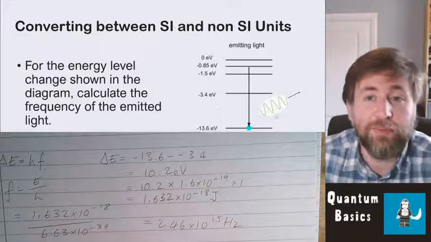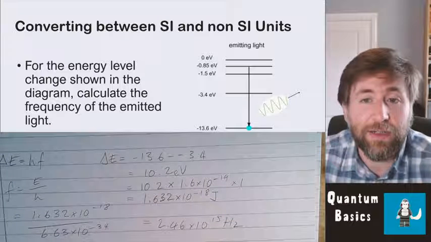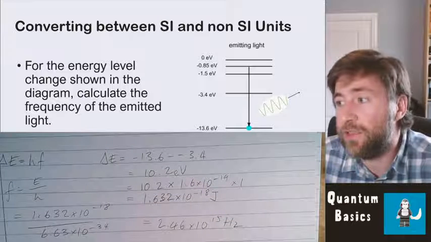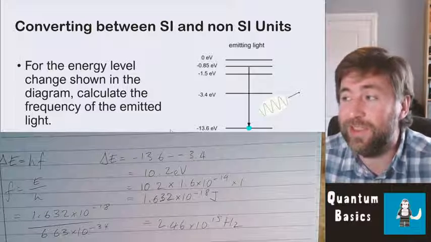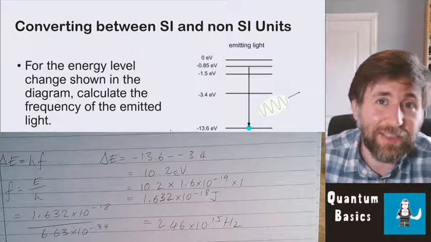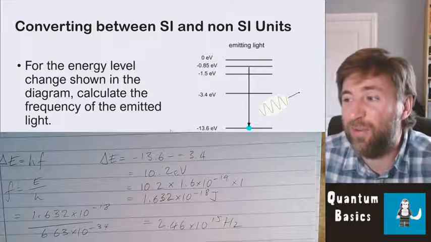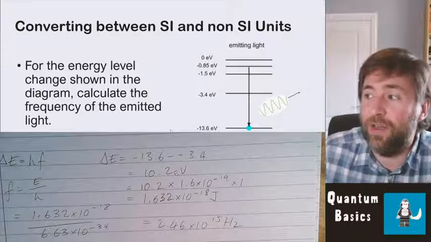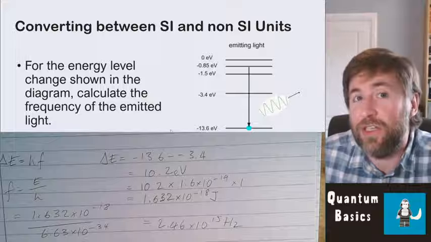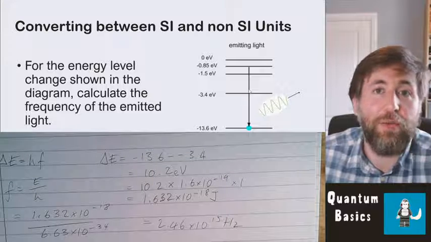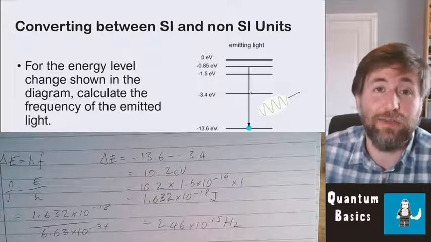So what about a larger change? And this time we're emitting light. But the question only asks us to calculate the frequency of the emitted light. So all I'm interested in is that change. And that change doesn't matter whether it's positive or negative. We can't have a negative frequency. We can't have a negative energy of a photon. We can have a negative change in energy. But in these questions, we're only ever worried about the magnitude of that energy level change.